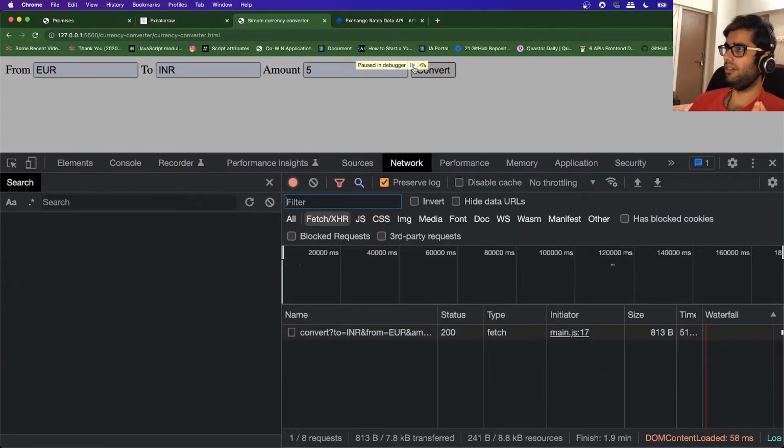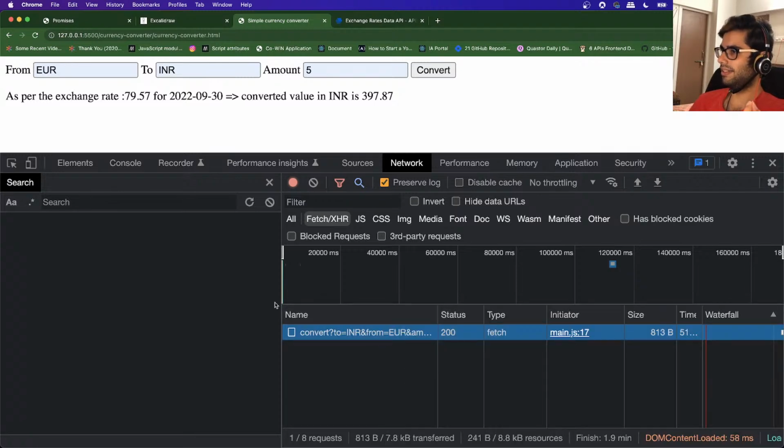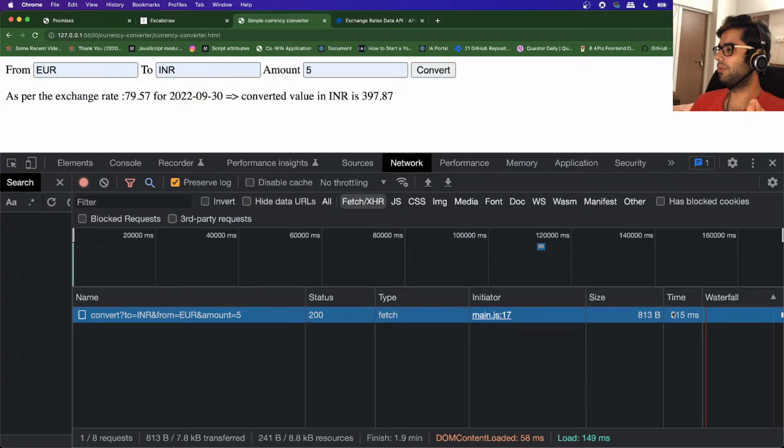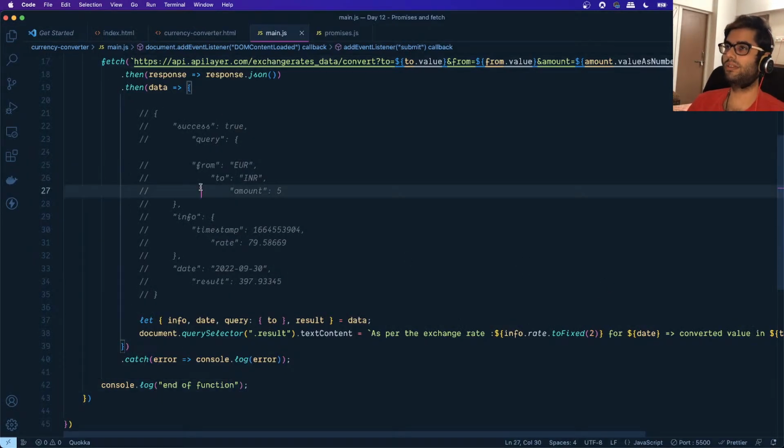If we take a look at the network tab, you can see that it has taken certain time to fetch the information. It has taken 515 milliseconds, which is approximately half a second. Maybe we're calling an API which takes a second or 3 seconds to give us a response back. Obviously this is a very slow API, but in the meantime we do not want the browser to hang. That is why we have something known as asynchronous programming.